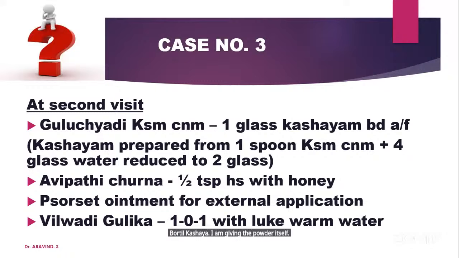In this way I am making 1 glass of kashaya from the churna, 1 glass of kashayam before and after food. I am preparing the kashaya like this: 1 spoon of kashaya churna mixed with 4 glasses of water, boiled and reduced to 2 glasses. The patient will prepare this kashaya in the morning. You take 1 spoon of kashaya churna, a tablespoon, not a teaspoon. A tablespoon means 10 gram. So 10 gram of kashaya churna in 4 glasses of water, reduced to 2 glasses.